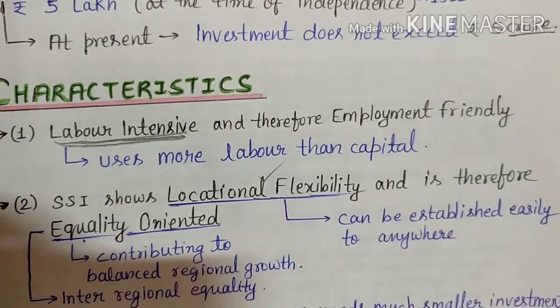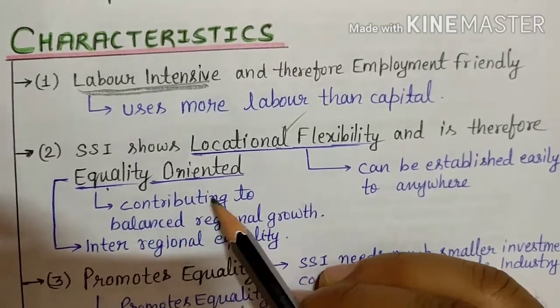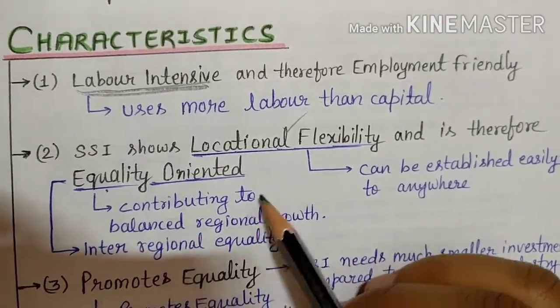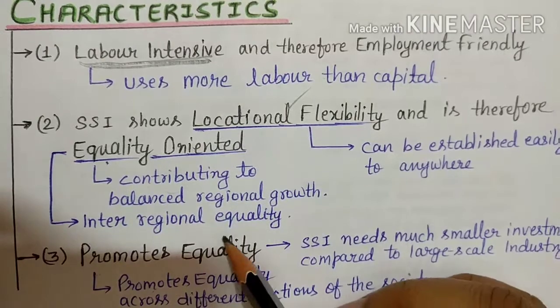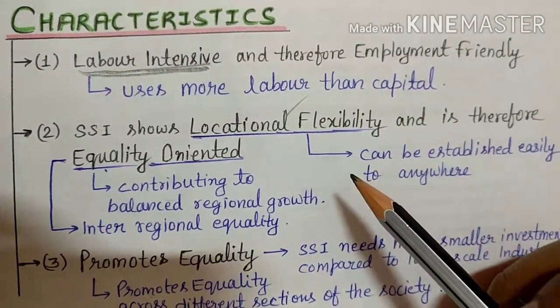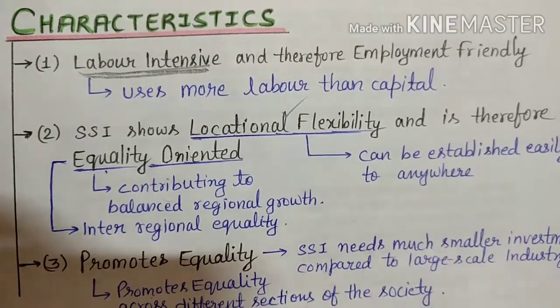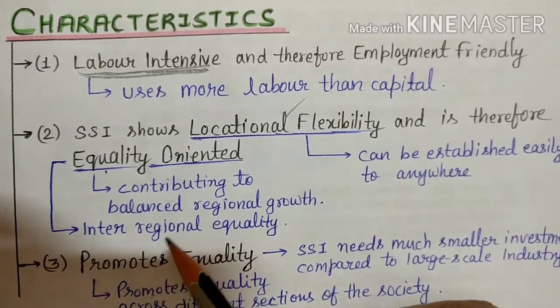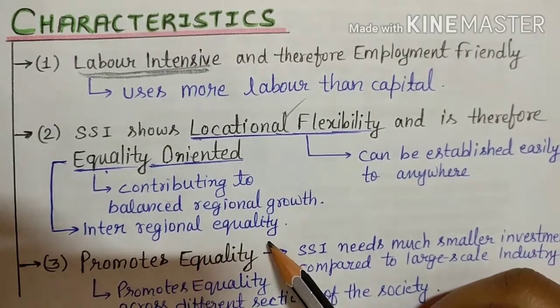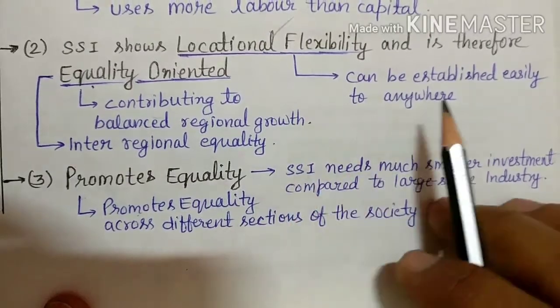So it provides us locational flexibility, and is therefore equality oriented, because it contributes to balanced regional growth and inter-regional equality. Basically, large scale industries are established in big cities, but small scale industries you can establish in small cities also. So it promotes inter-regional equality also. Okay, I hope it is clear to you. Then comes what? Promotes equality.